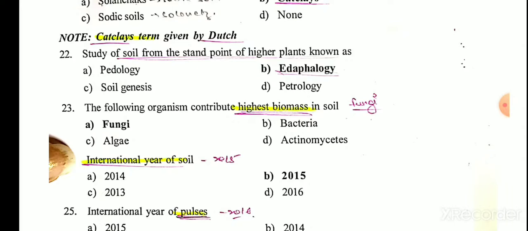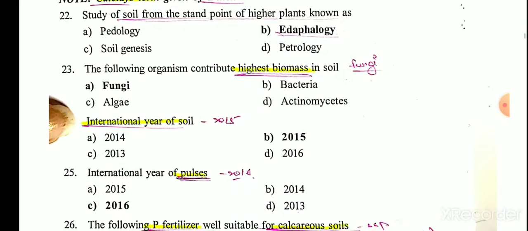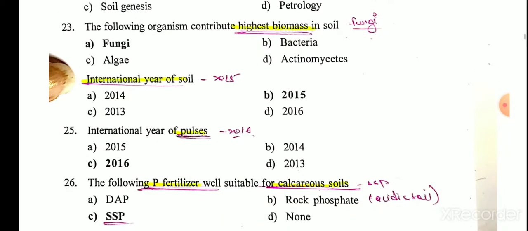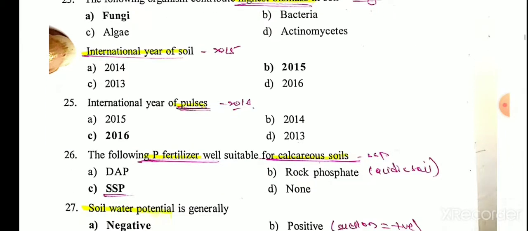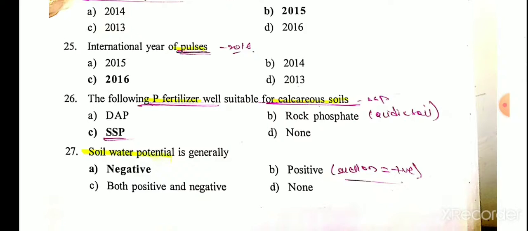Study of soil from the standpoint of higher plants is known as edaphology, and if it discusses the origin of soil, then it is called pedology. The following organism contributes highest biomass in soil: fungi. If it asks which organism is numerous in number, then it will be bacteria, but since it is asking highest biomass, the answer will be fungi. International Year of Soil is 2015. International Year of Pulses, 2016.